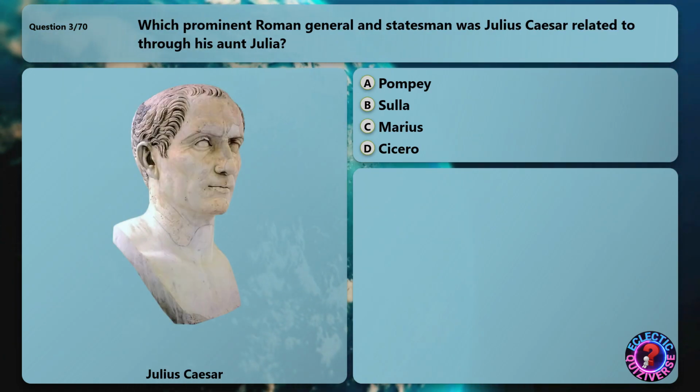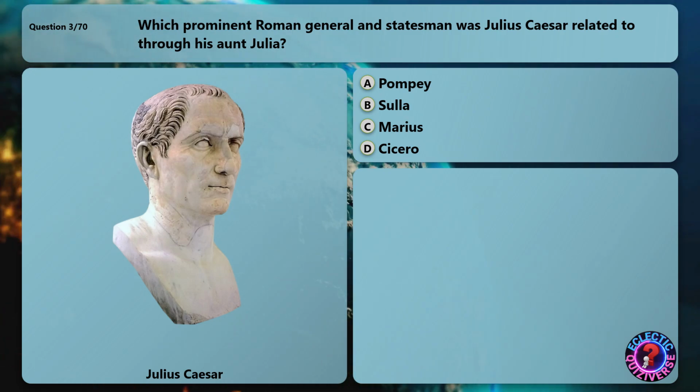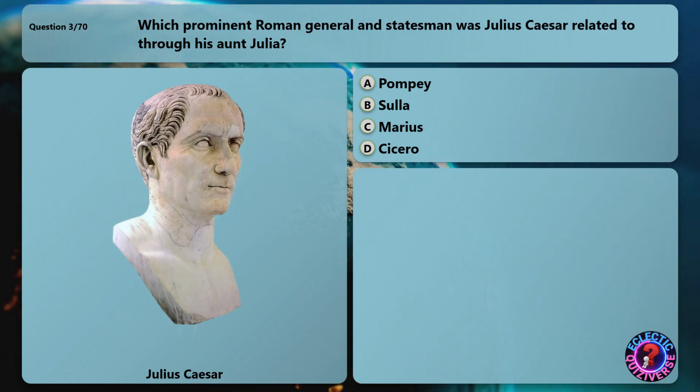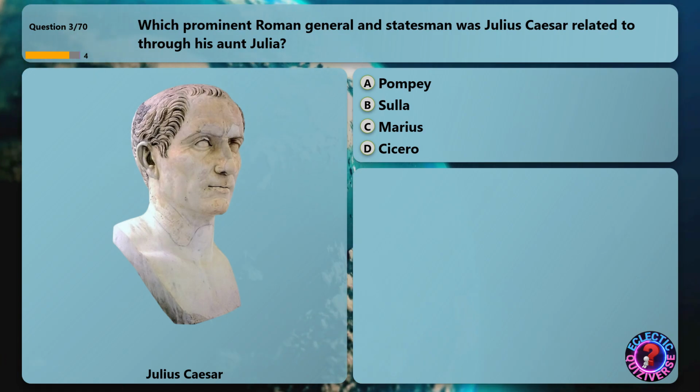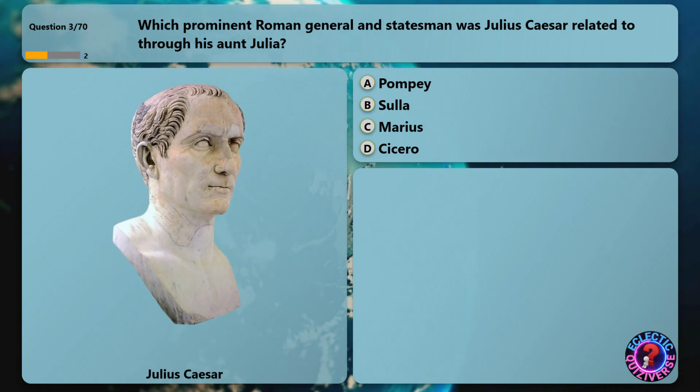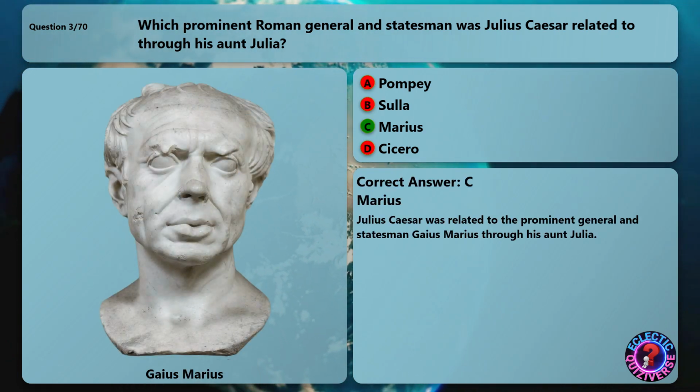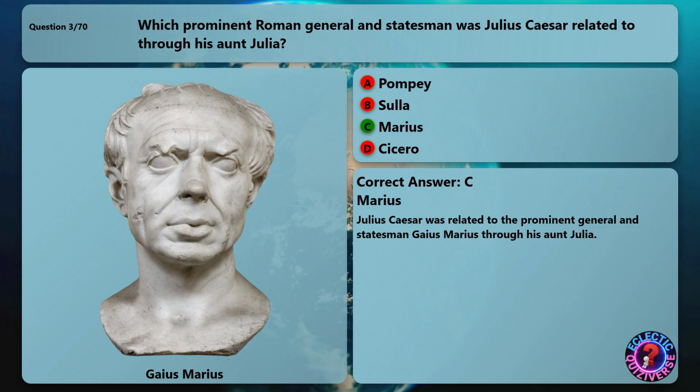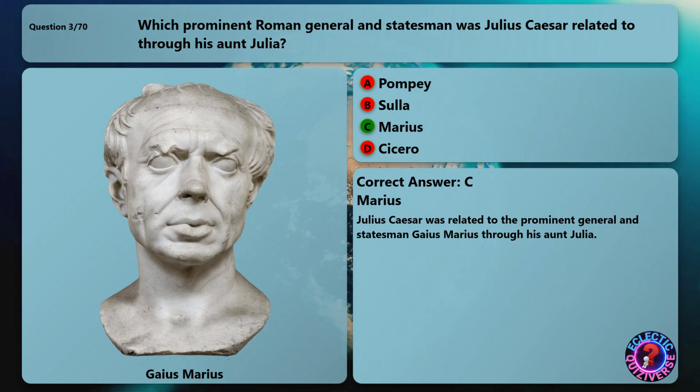Which prominent Roman general and statesman was Julius Caesar related to through his aunt Julia? The correct answer is Marius. Julius Caesar was related to the prominent general and statesman Gaius Marius through his aunt Julia.